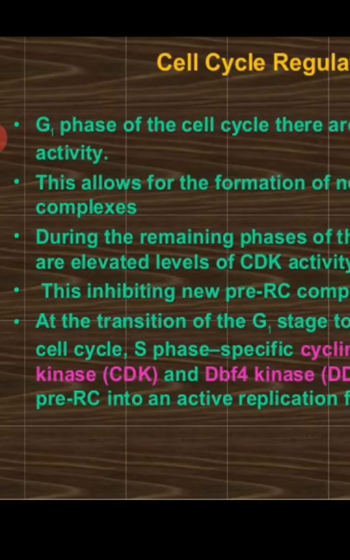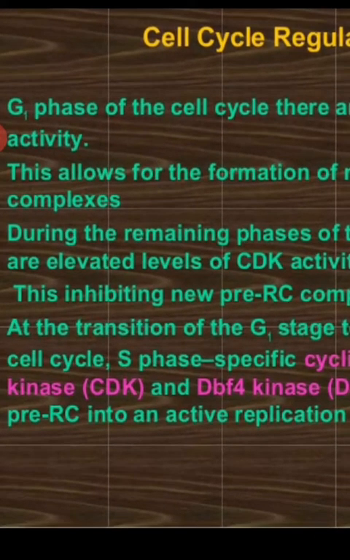Now cell cycle regulation, because as you all know, as we have already discussed in yesterday's class, cell cycle, for every eukaryotic cell, there is 24 hours. In 24 hours they will divide once. All the eukaryotic cells, they divide once in 24 hours.